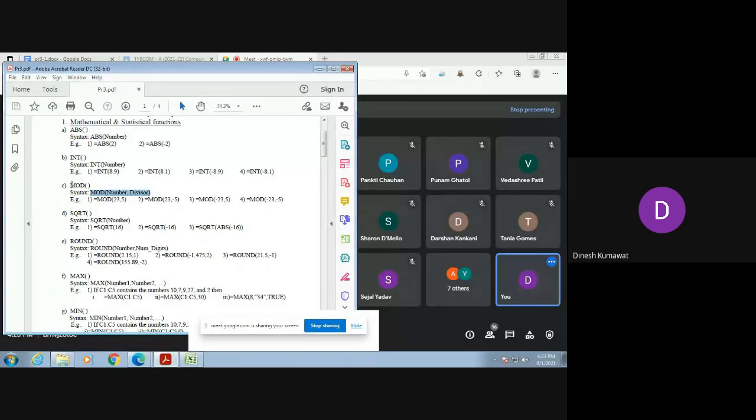Okay, now can anyone tell me what is the output of this first query, that is mod of 23 comma 5? 3. So it is 3. One of you has said it is 3. What about others? 3, sir. Again someone is saying it is 3. Now what does it give me? Mod function returns what?